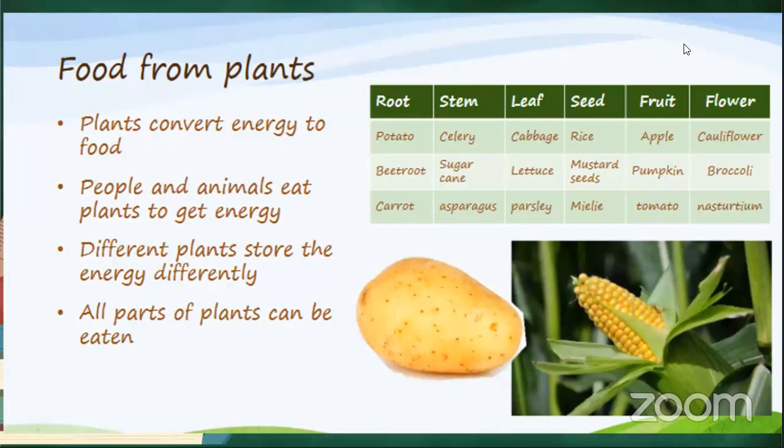Then for a flower, it could be cauliflower, broccoli, and nasturtium, which are all types of flowers. That's what we're eating. So these are the foods that we get from plants, and this just goes to show that different parts of the plant are actually edible. We could be eating the root, the seed, the leaf, the flower, and so forth. And just looking at the last bullet point that says all parts of plants can be eaten, they're not all as tasty, but of course they can be eaten. All right, moving on.